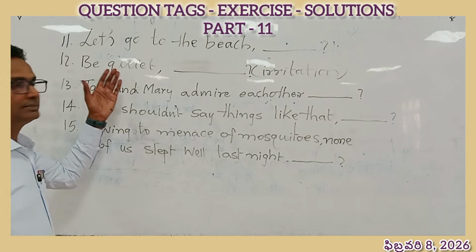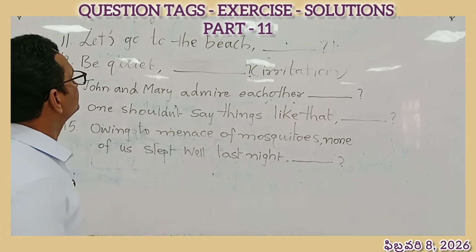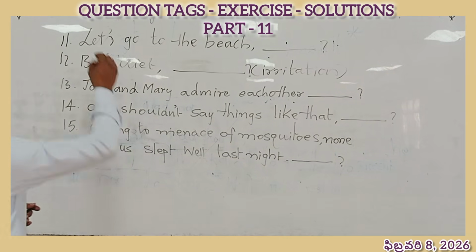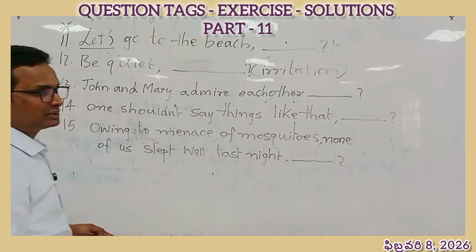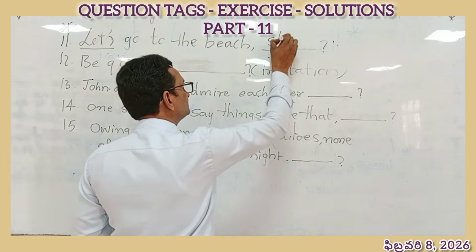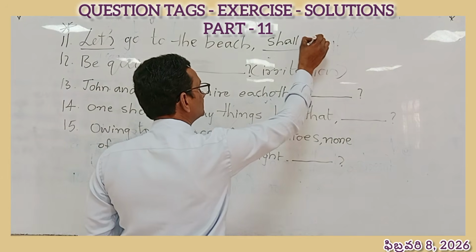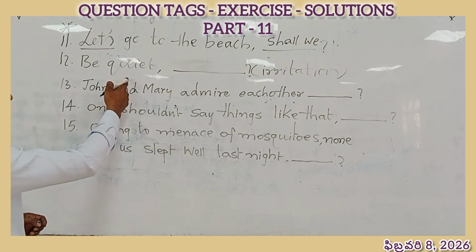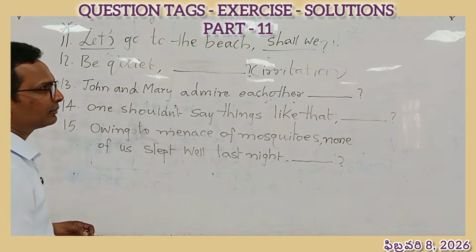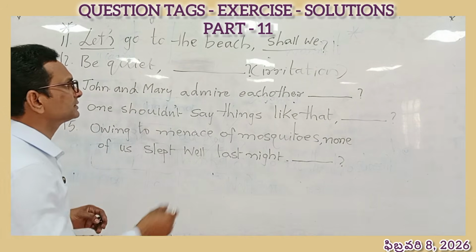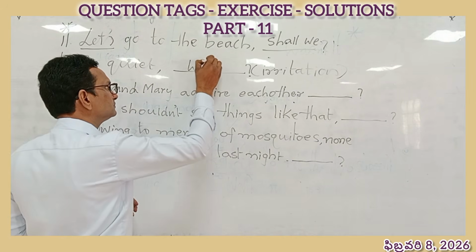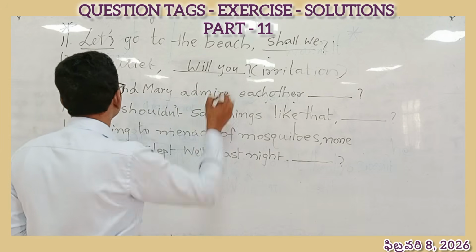Number 11, let's go to the beach. Here, please keep a star mark for this. If a sentence begins with let's, we have to use shall we. That's the tag. 12th one, be quiet. There is some irritation in the emotion. The speaker goes irritated. So we have to use will you. Will you is the tag.